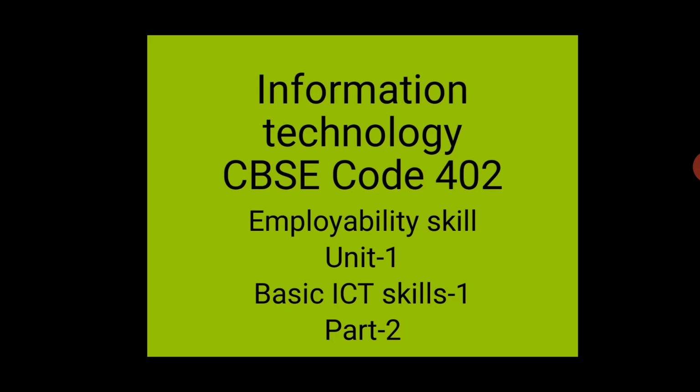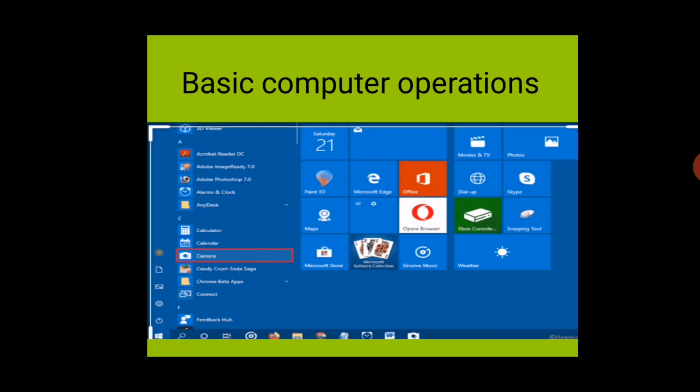Our subject is Information Technology, code is 402. This is the second part of the basic ICT skills. We will discuss in this class about computer operations. How can we open our computer system? How can we shut down our computer system? Some operating system, what is the meaning of the operating system, types of operating system, tasks of operating system, file, folder, keyboard, mouse, and some common tasks of the computer system.